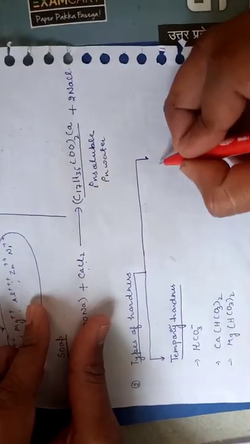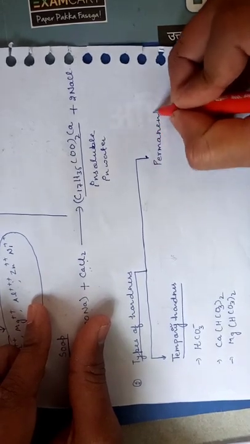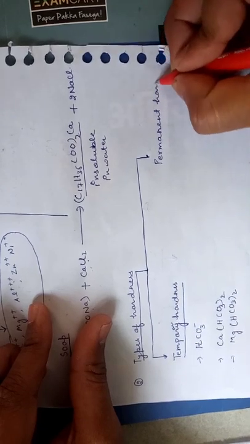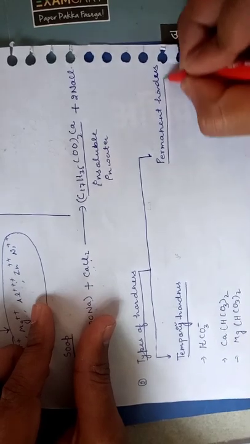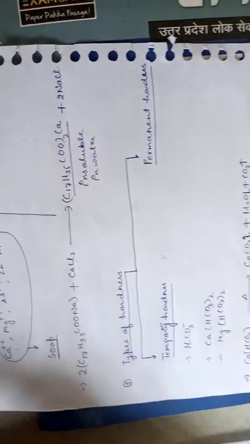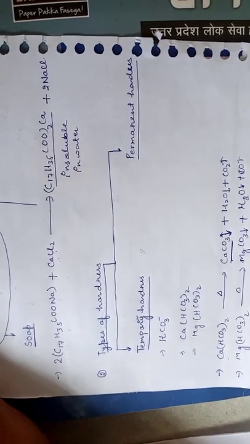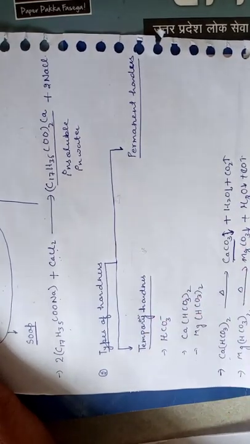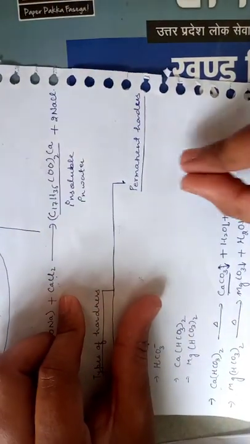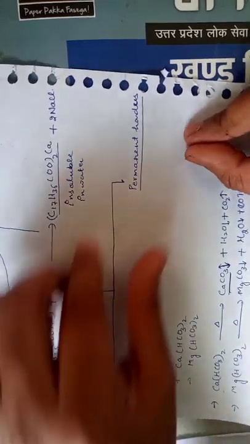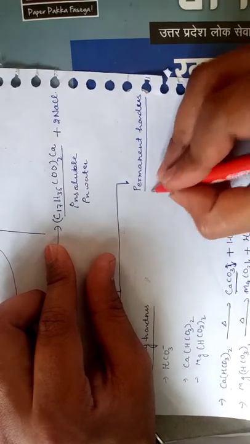Now I will discuss permanent hardness. What is permanent hardness? The word permanent also suggests the meaning. This type of hardness cannot be removed by a simple process like boiling, just like we saw with temporary hardness. Permanent hardness is that type of hardness which cannot be removed easily by the simple process of boiling. So how can we remove it?